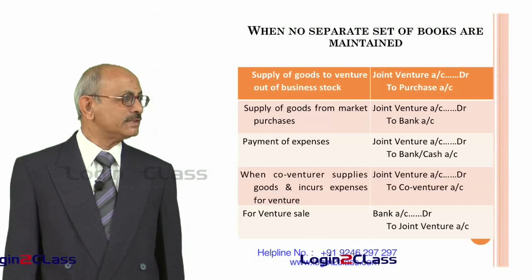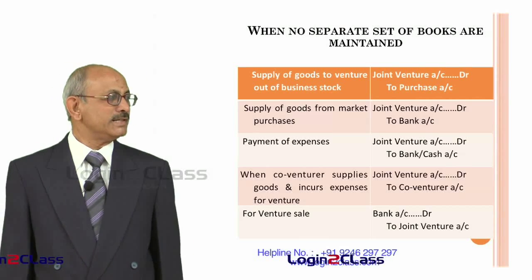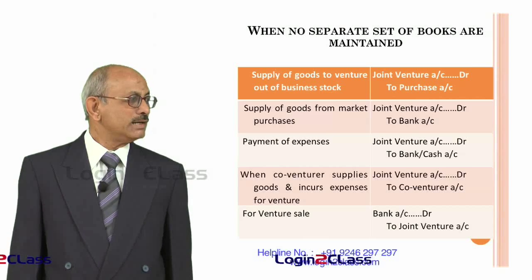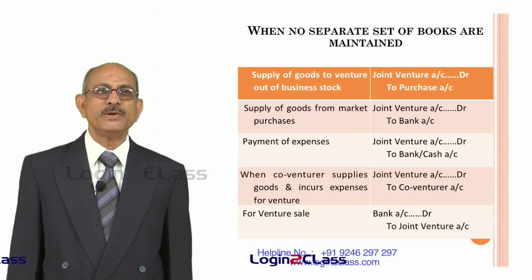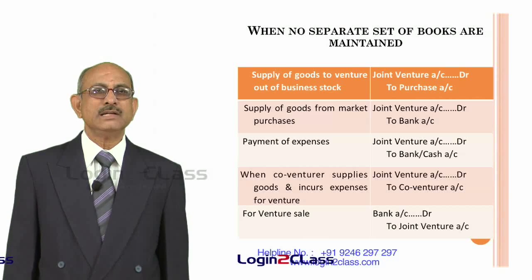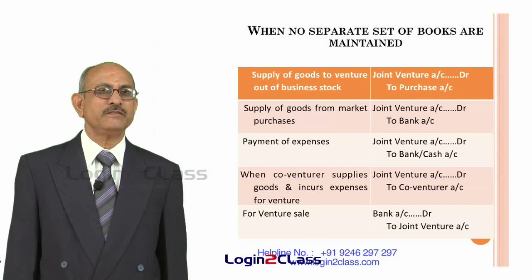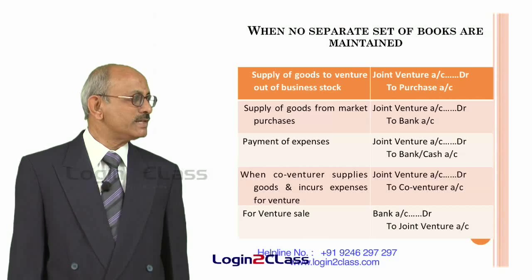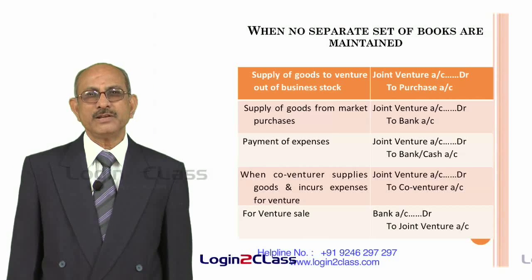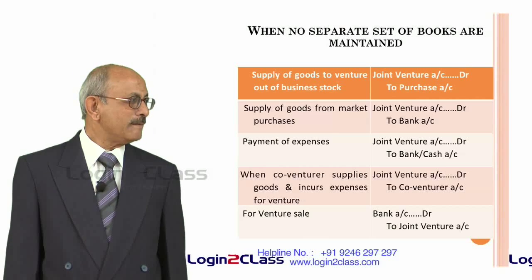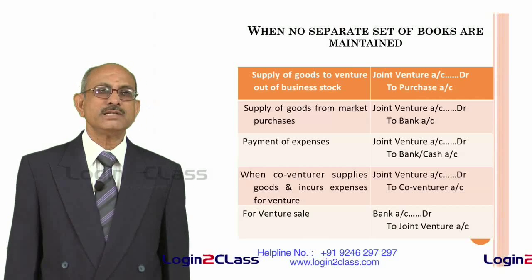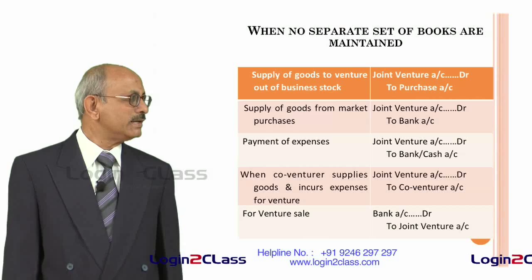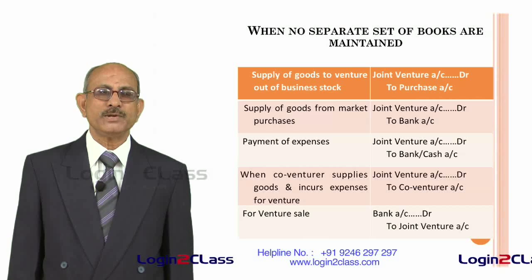So, when the co-venturer supplies goods and incurs expenditure, it will again go to the debit of the joint venture account, but will be credited to the co-venturer's account. In this case, Y's account will be credited in the books of X by debiting joint venture account, and for the venture sale, whatever income is received, that will be credited to joint venture account and the bank account is debited, because the money is received by the co-venturer X.